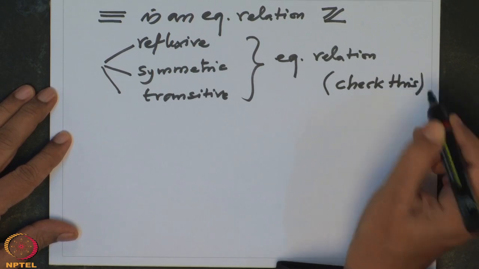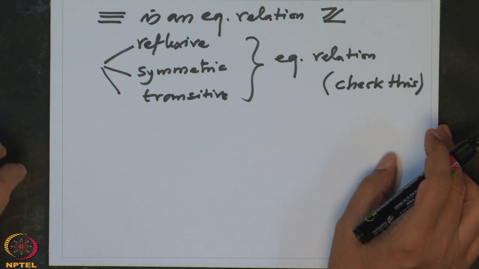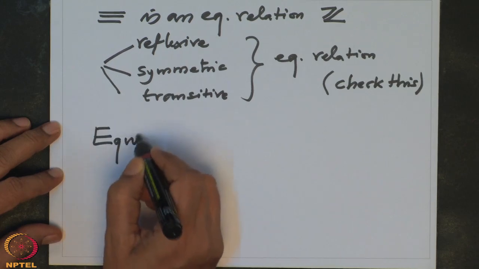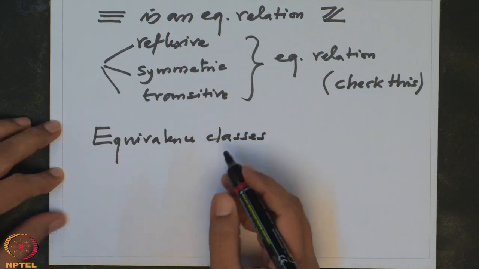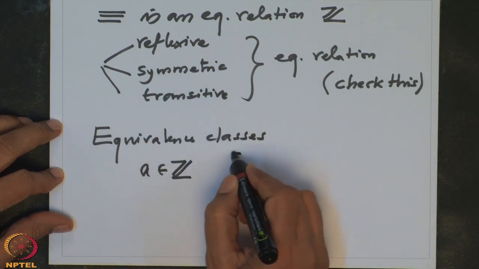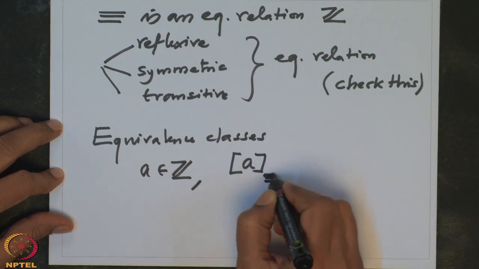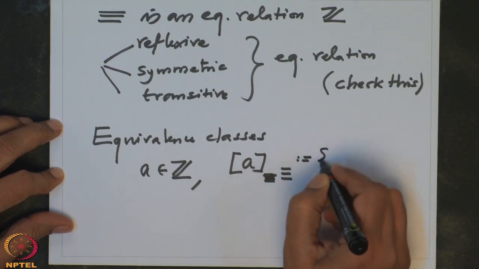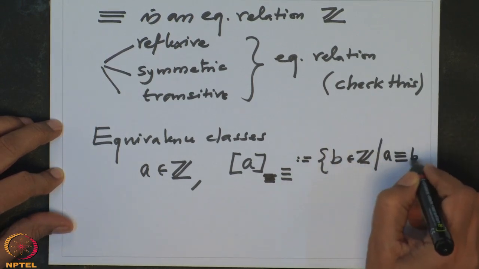Once you have an equivalence relation, we can talk about the equivalence classes and the quotient set. So equivalence classes: that means given any a in the integers, we are collecting all the elements which are equivalent to a under this. So this is by definition all those integers b in Z such that a is congruent to b mod n.